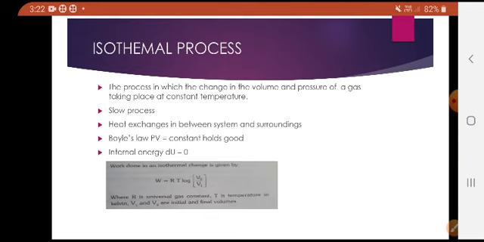Boyle's law holds good for this isothermal process. So PV equals constant holds good here. The change in the internal energy is zero, because the temperature is constant. If the temperature increases, it gives heat to the surroundings, or if the temperature decreases, it takes heat from the surroundings. So the change in internal energy becomes zero. This process is a slow process. In this case, the work done is given by W equals RT.